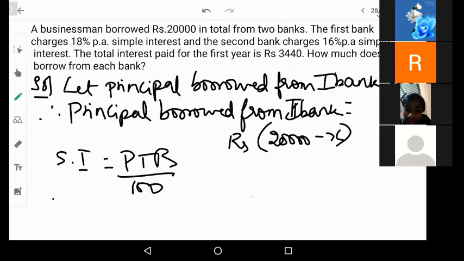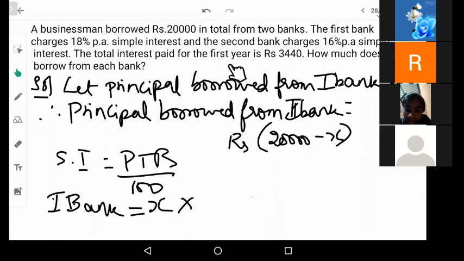Fine. So for the first bank, the principal is rupees X, into the time. The total interest paid is for the first year, so it is only for 1 year.